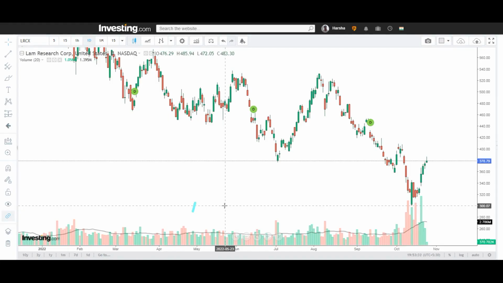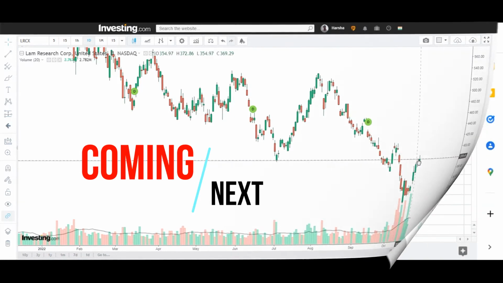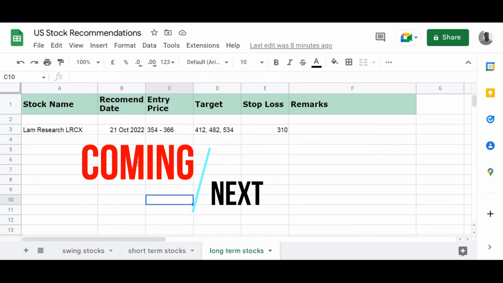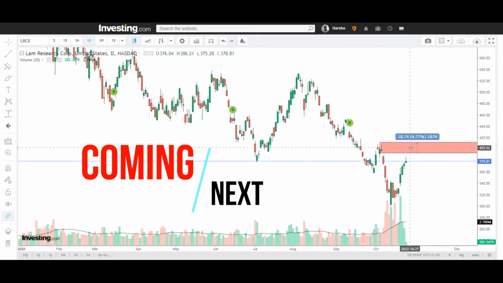So friends, right now we're on the Lam Research technical chart. So this is the daily time frame. So here we can see that I had provided these levels in my WhatsApp group. So here I see the possibility of the supply zone or a resistance between 411 to almost.